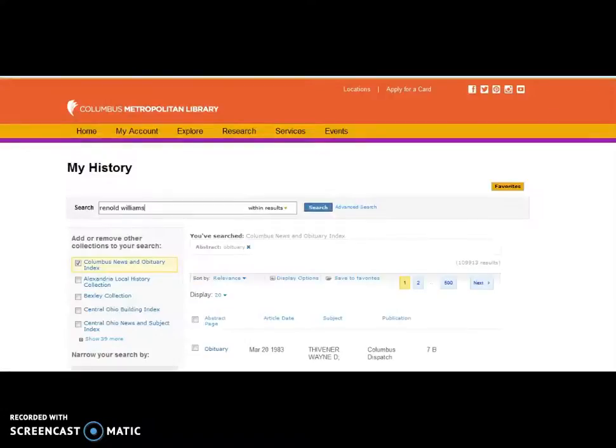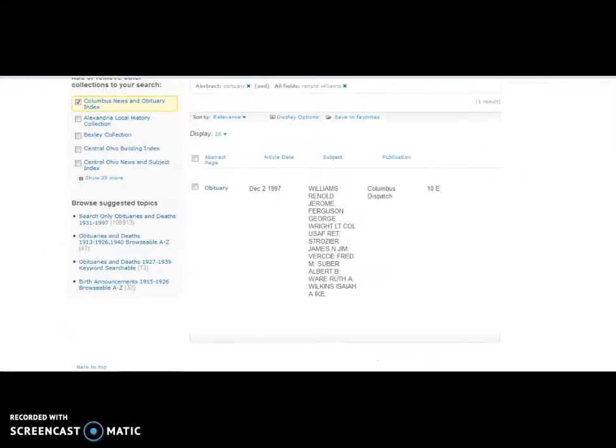Here I'm searching for the name Reynold Williams. This is what the search result looks like. The citation provides the date, the publication, and the page, and the subjects assigned are the obituaries that were indexed that date, including Mr. Williams. Click on the abstract to see the full entry for the article, including the byline.